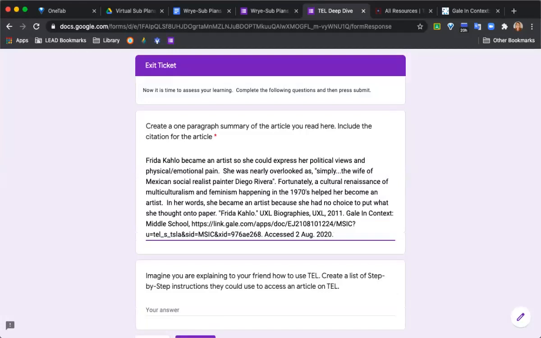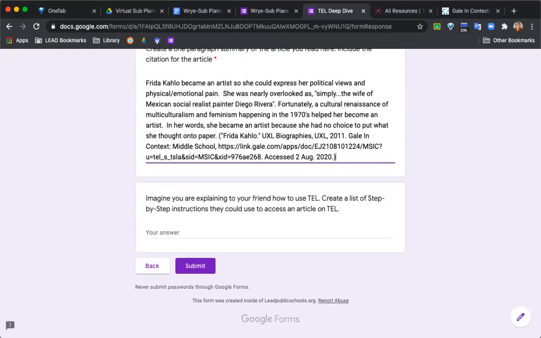Now I'm going to put it in parentheses for my purposes just to make sure it's easy to read. And I would ask you to do the same. Now, in order to get these parentheses, you press the Shift button and the 9 or the 0. 9 to get this side, 0 to get this side.